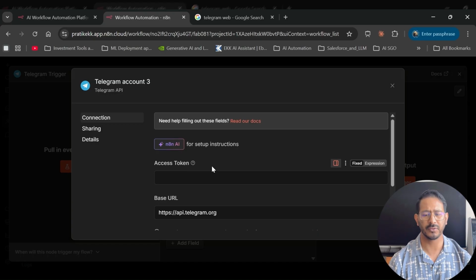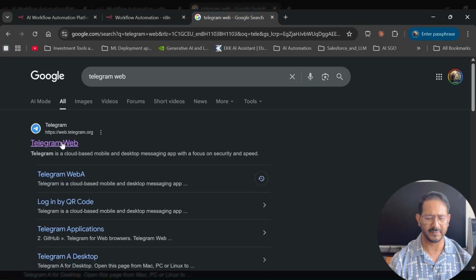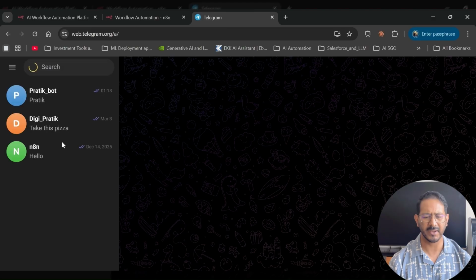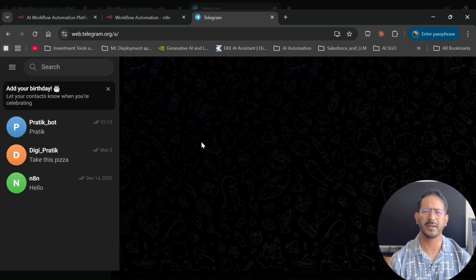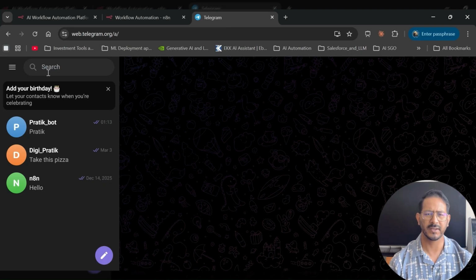So for that, I need to go to Telegram web or your mobile app. For easy accessibility, I am using web. So Telegram web, I select it, and this is my sign in. If you are not done, sign up onto this or download Telegram for the first time. Now the first thing you have to search over here is Botfather.